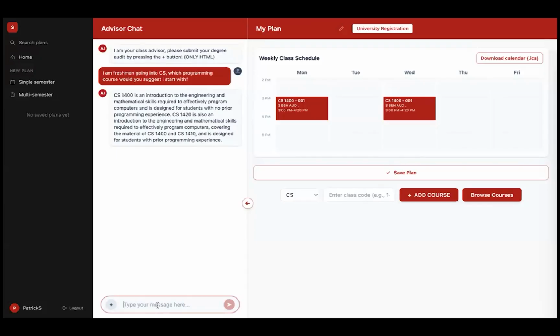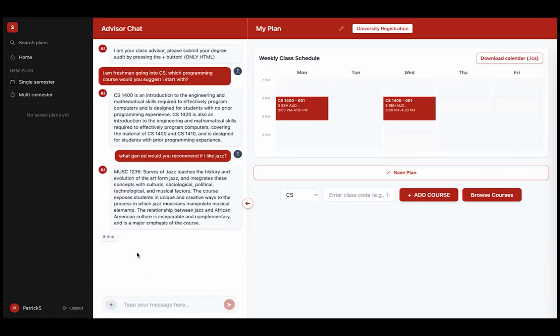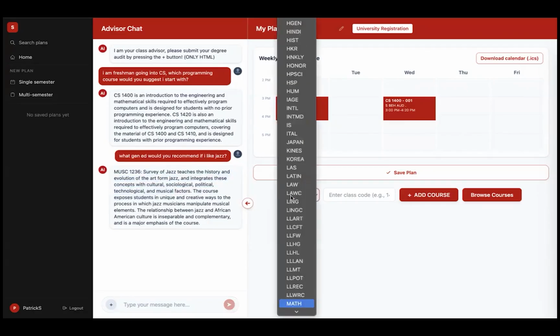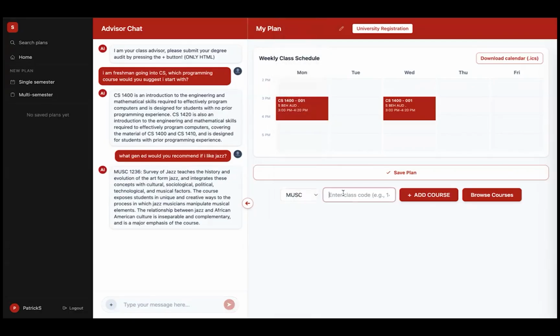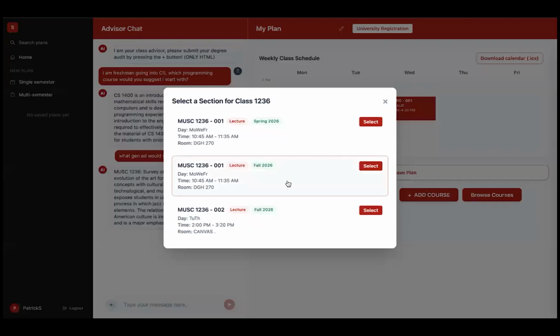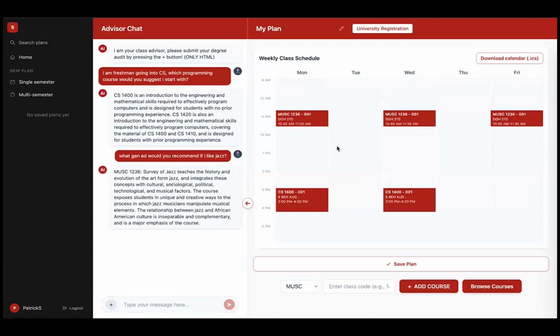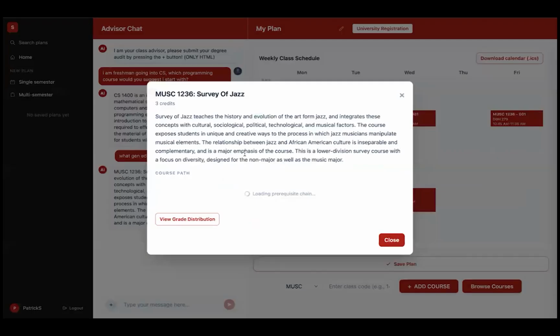Let's say we want to add another course. We want to add a gen ed, for example, into our first semester plan. So I can say, what gen ed would you recommend if I like jazz, for example? And you'll see the chatbot will come back and say something like Music 1236, Survey of Jazz. So we could go ahead and add that class if we were interested in it. Go Music, 1236, type it in, and we can see the sections here. We'll throw one of these in here, populate our schedule. Same thing, we can click on this course and see the information for it.